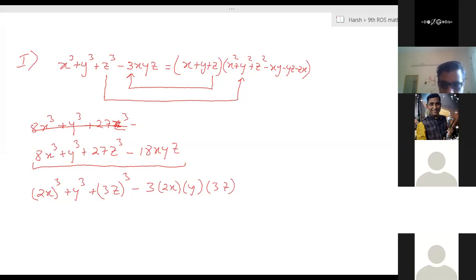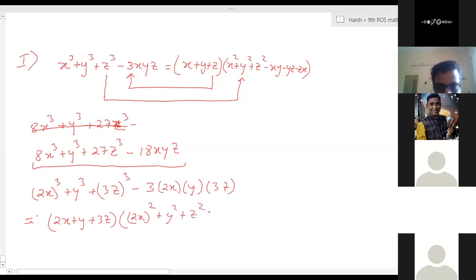So we can write it like this: 2x plus y plus 3z equals to 2x square plus y square plus z square minus 2x into y minus y into z minus z into x.